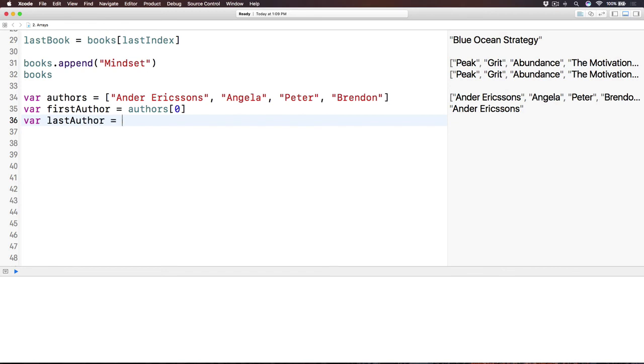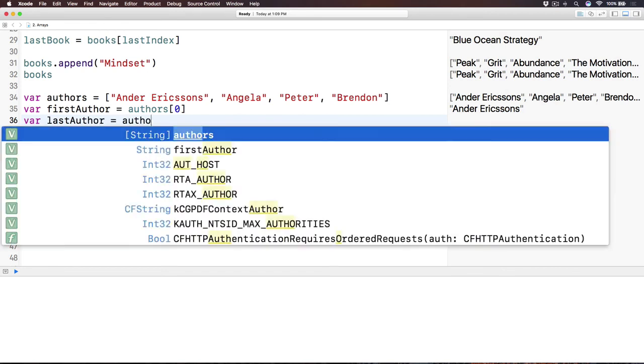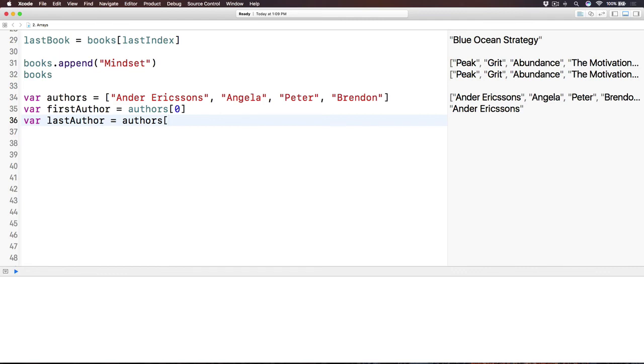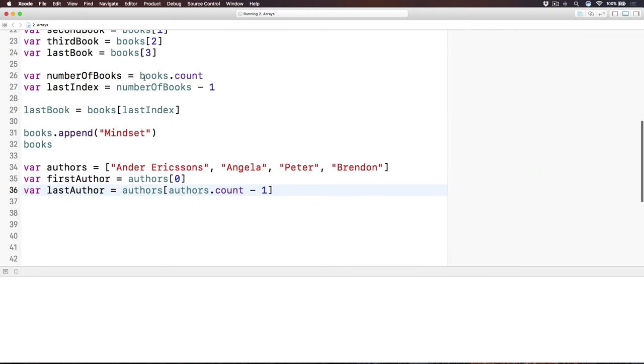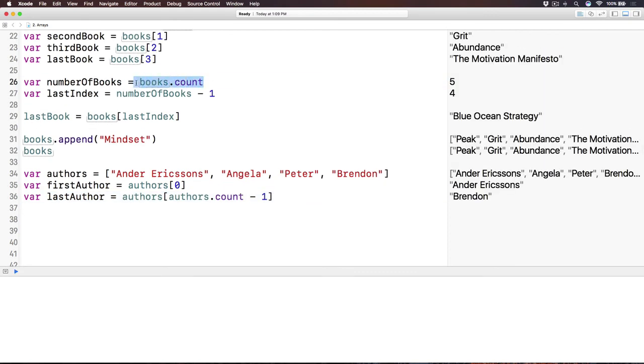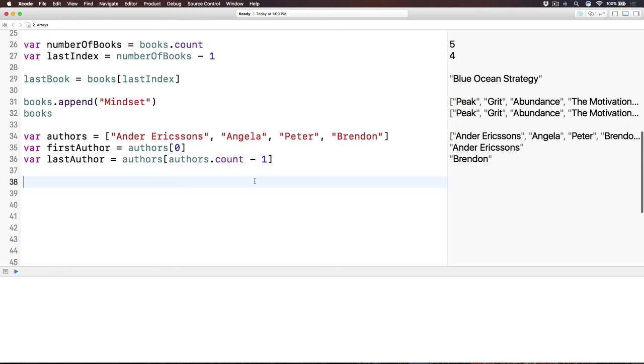What is the last author? We have to know the authors subscript. Here I will use it immediately, pay attention: authors.count minus 1. Because authors, right, the name of the array, dot count is the number of elements inside the array. And if we minus 1, then we get the last index. It's the same as here. I just do it on one line like that. Sounds good? Alright, so that is that.